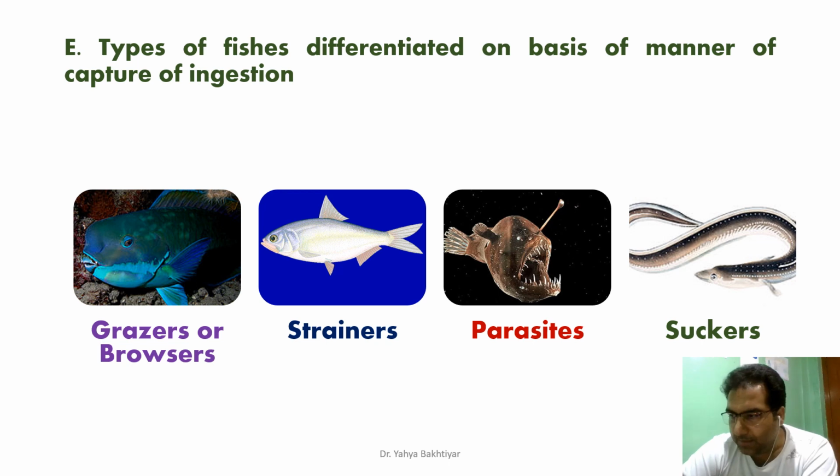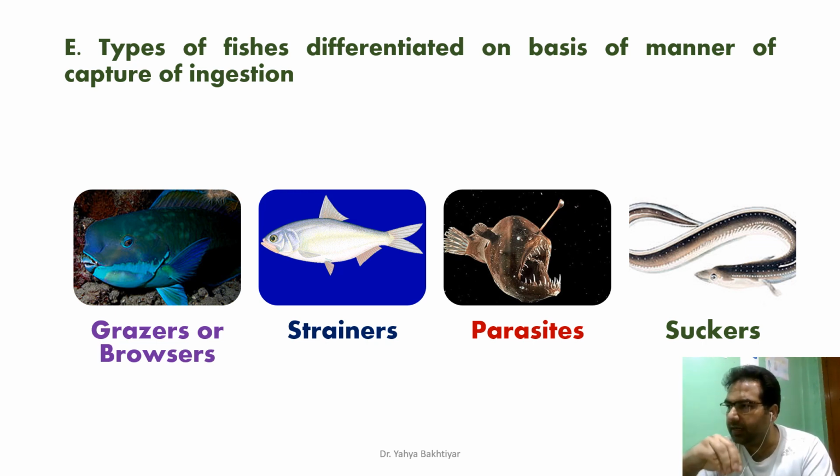Examples are bluefish such as Lepomis, then the parrotfish, Scaridae, then the butterfly fish, and various other bottom feeders. They are categorized as the grazers. Then we do have the strainers. These fishes are the strainers.